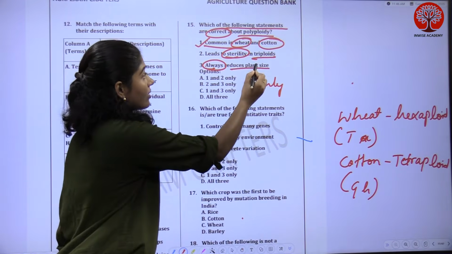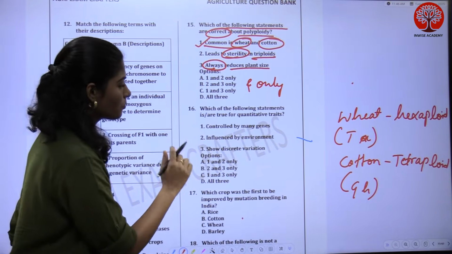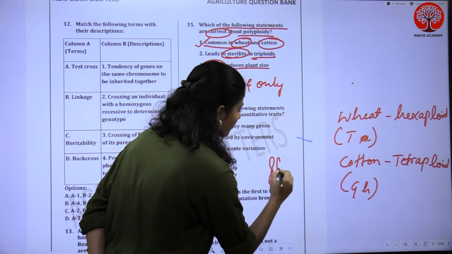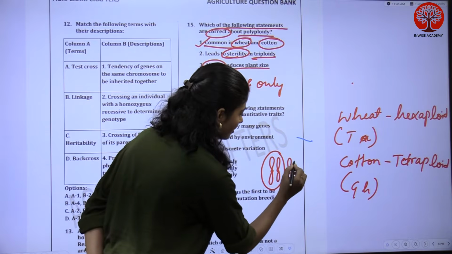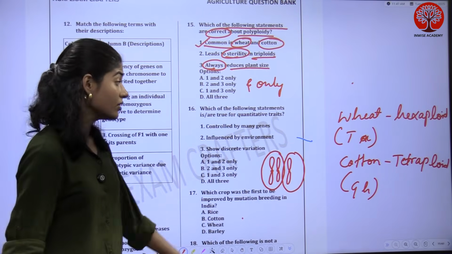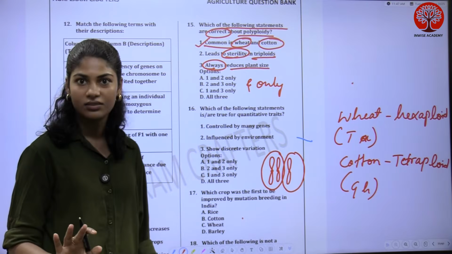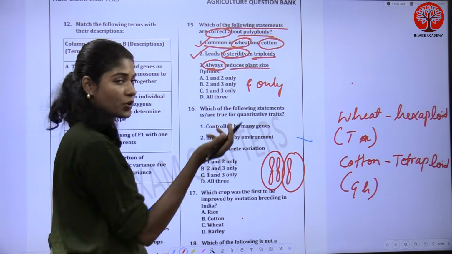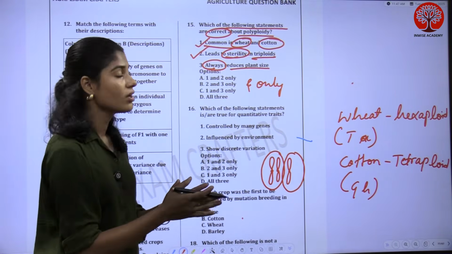Then it leads to sterility in triploids. Why is it leading to sterility in triploids? In triploids, they don't have another chromosome for pairing. See, this is a homologous chromosome, and this chromosome lacks another pair. That's why in this case, proper meiosis doesn't occur and this leads to sterility. Did you get my point? Okay. Statement 2 is also correct. In the case of triploids, there is a high chance to become sterile.